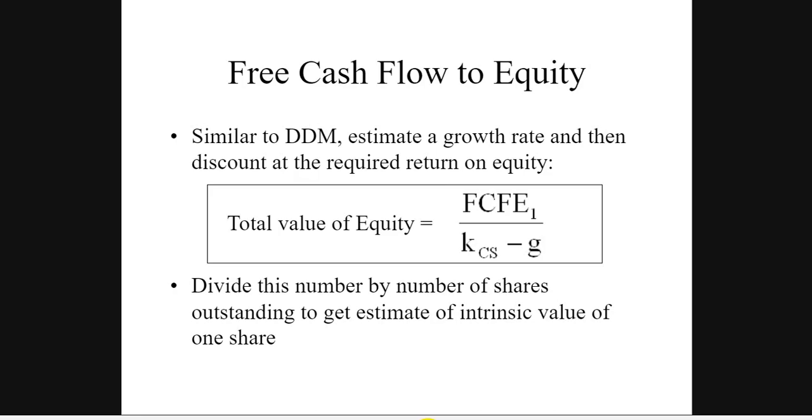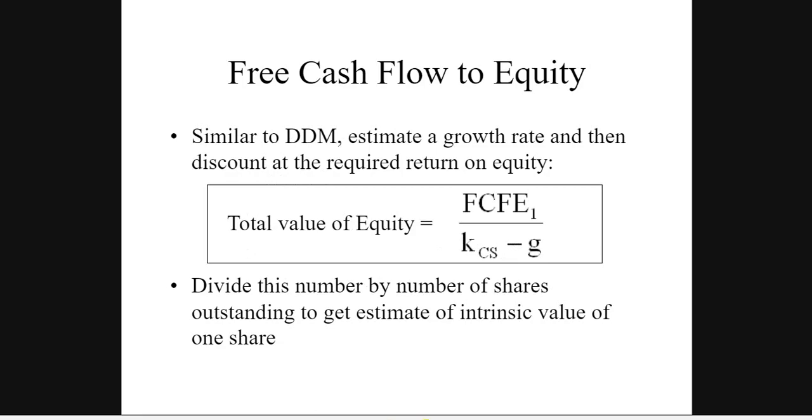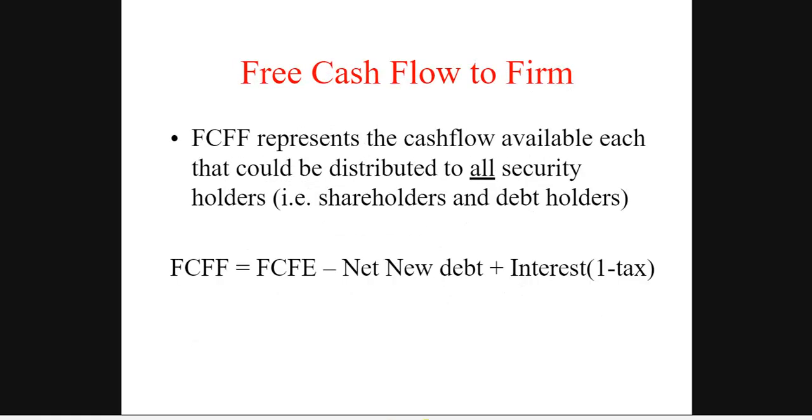So if you have calculated free cash flow in this manner, you take this value and divide it by the cost of capital minus growth. Then divide this number by the number of shares outstanding to get the estimated intrinsic value of one share. Now free cash flow to firm represents the cash flows available that could be distributed to all the security holders.